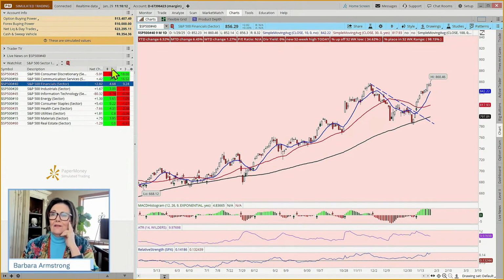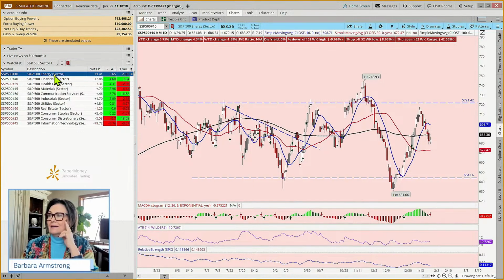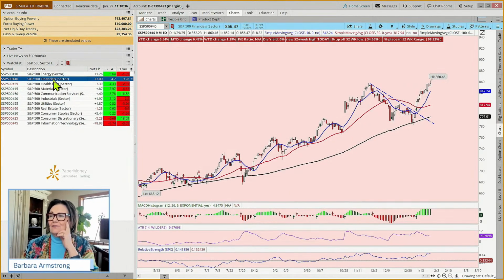So, in the last month of those three, energy has had quite a comeback, but it's been trading in this big fat range now since what? Since May of last year, and it's still in that range. So although the last month it may have been strong, it's not a chart like the financials, is it?